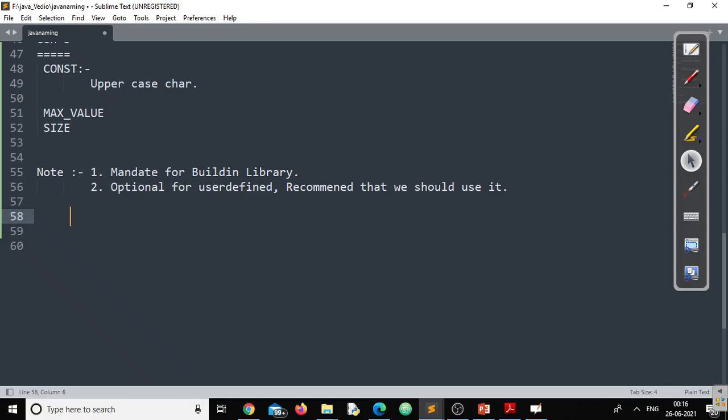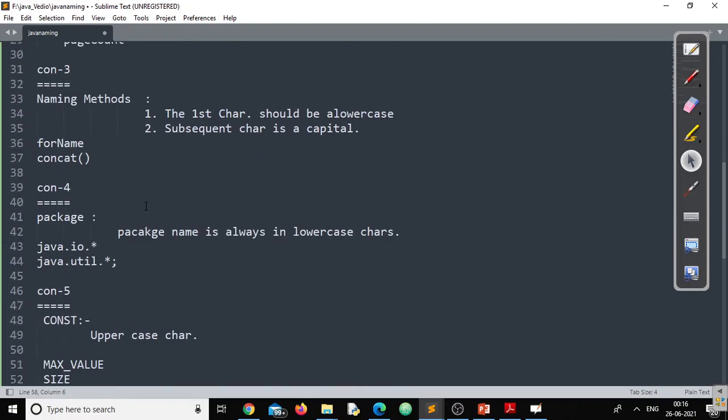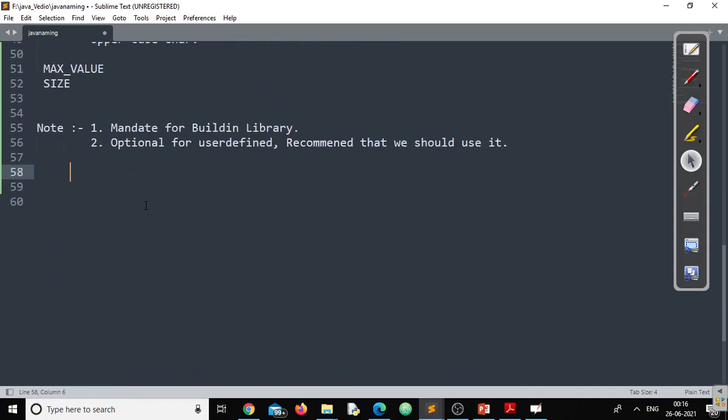So this is all about the naming convention. We have clearly defined the different naming conventions followed by Java, and also concluded that all these naming conventions are optional for the programmer when defining user defined components, right? But it is always recommended that you use them.